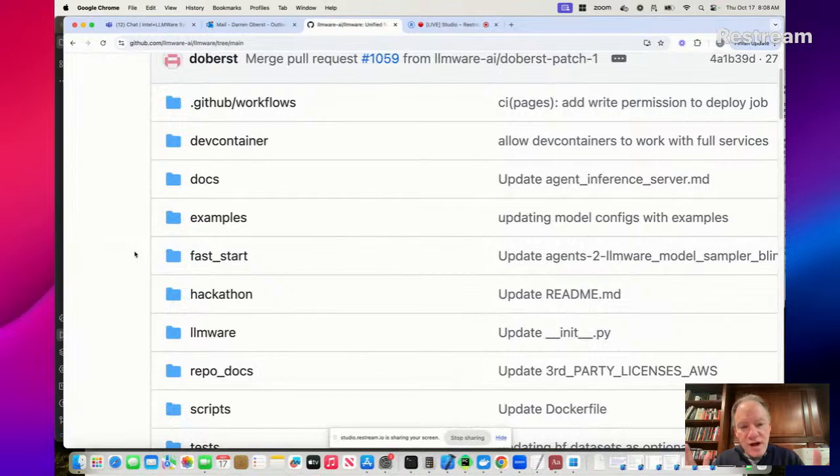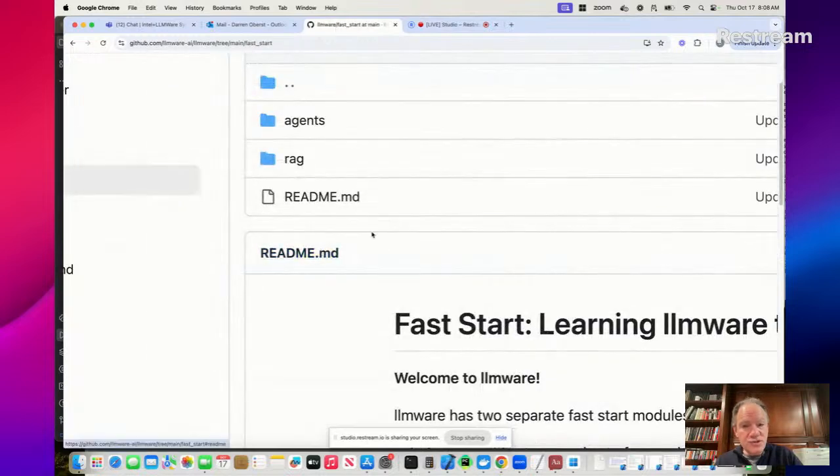This space has evolved so fast. Again, even if you're following it every single day, it can be completely overwhelming to try to track what's going on. And so what we found is there were a lot of people who wanted to get started with LLMWare, but actually wanted to be able to do it in a much more structured way to be able to learn from examples. And so we created 2 different Fast Start series. Again, hopefully it's clear from the screen. The first one is RAG.